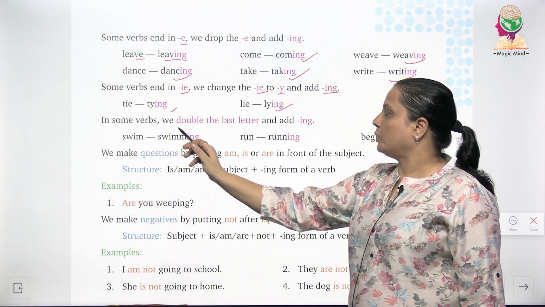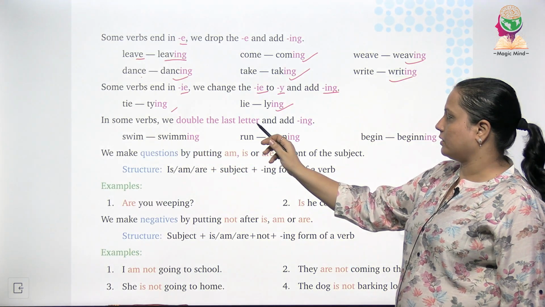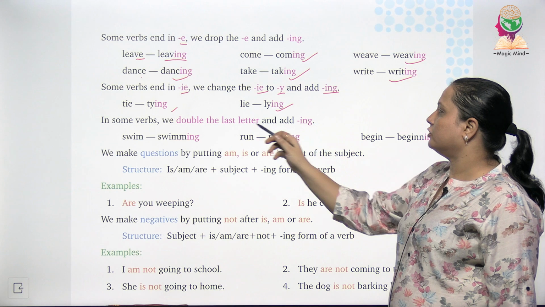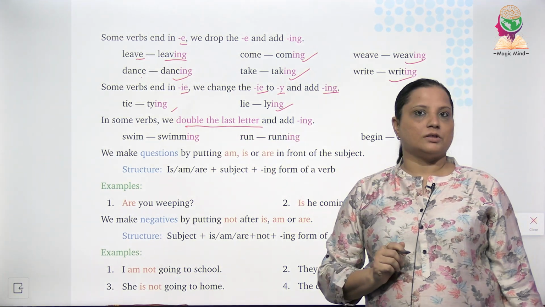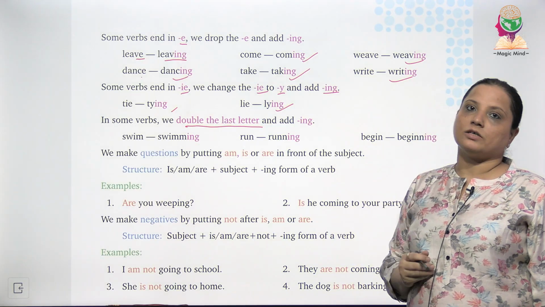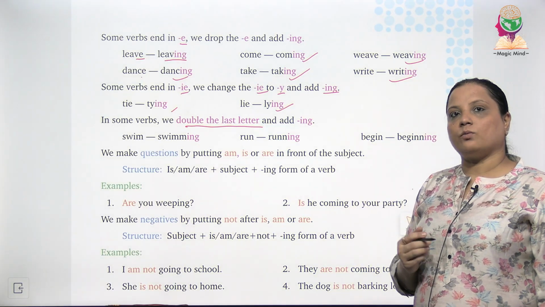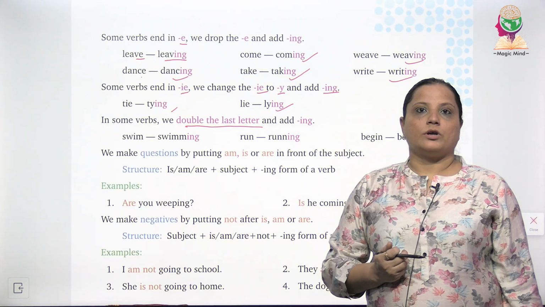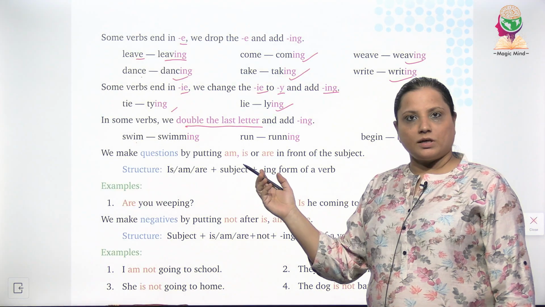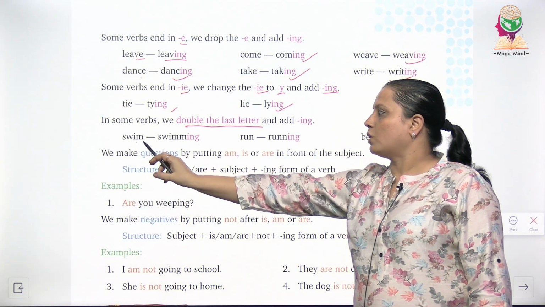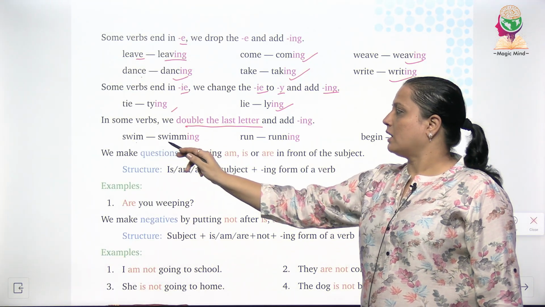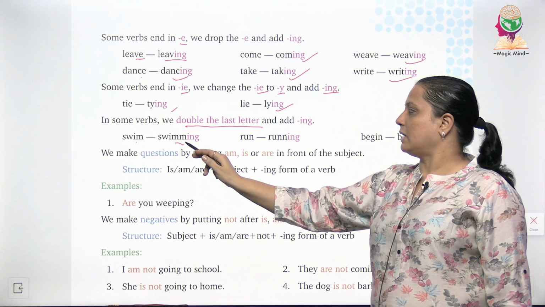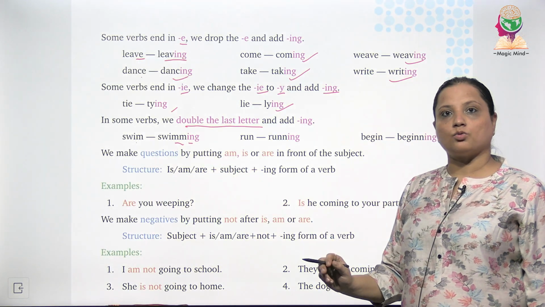In some verbs, we double the last letter and add ing. कुछ verbs में हम उसके last letter को double कर देते हैं और फिर उसमें ing add करते हैं so that we can make it into present continuous tense. For example, swim. Swim changes into swimming.